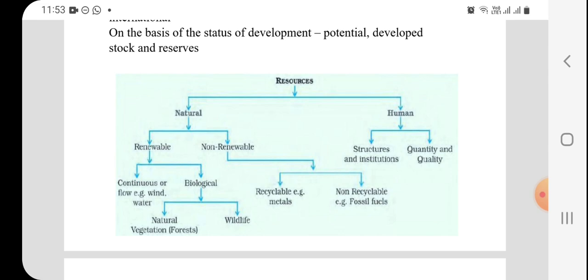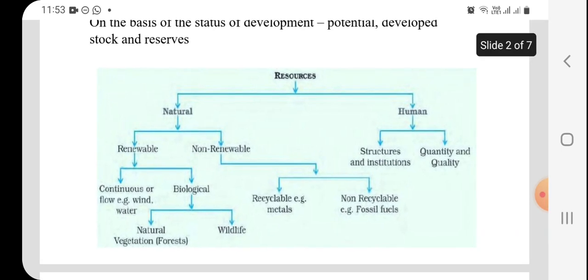See, resources are mainly broadly divided into two categories. One is natural resource, another one is called human resource. Natural resource means nature provides us a precious gift which we depend on in day to day life, like soil, water, minerals, plants and animals. These five are very essential in our day to day life. Without water we cannot lead our life.